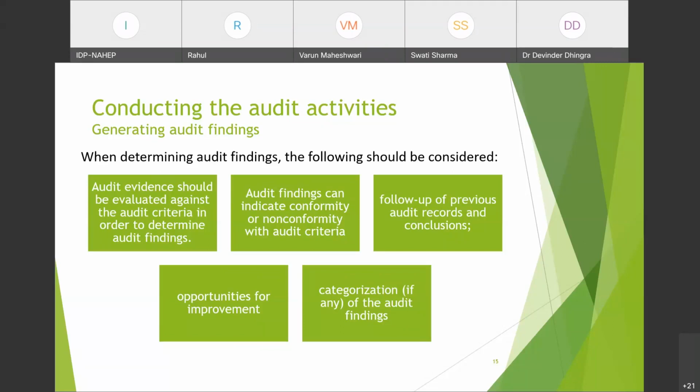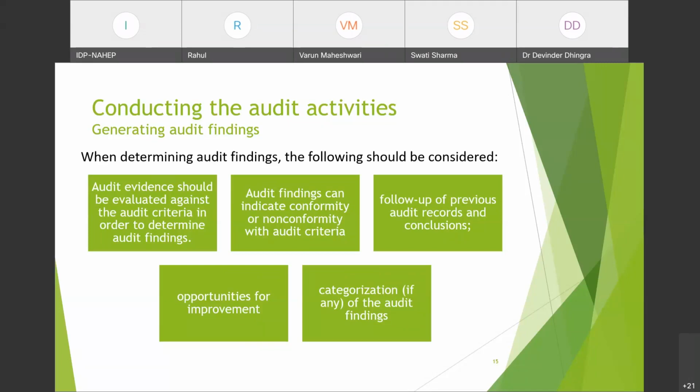Then next come the opportunities for improvement. If you feel like everything is all right, you have mentioned the NCs, whatever the NCs and conformities were, but if you see that there is opportunity for improvement, they can still improve their system, you should be saying this. An audit should bring out points for opportunity for improvement so that the system can improve continuously.